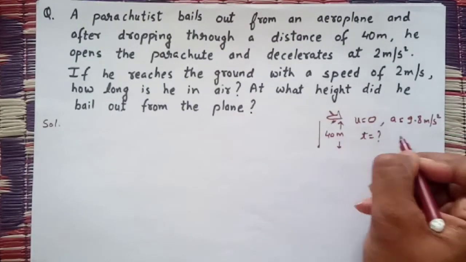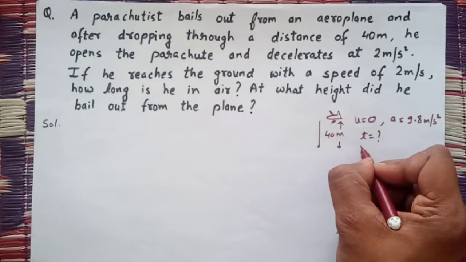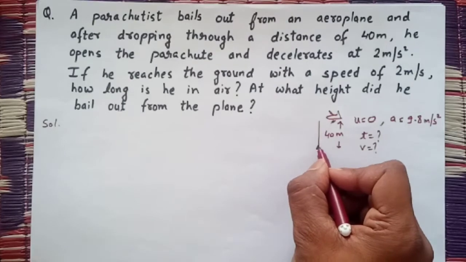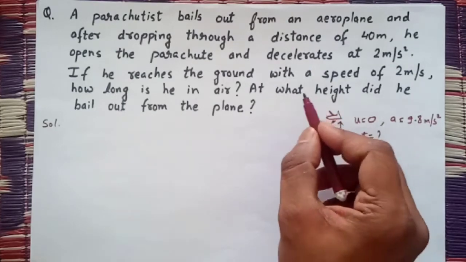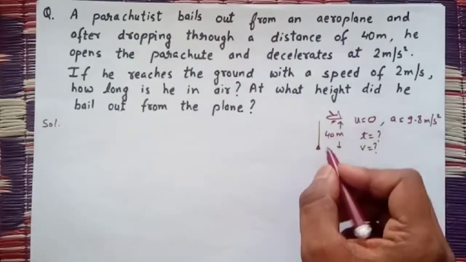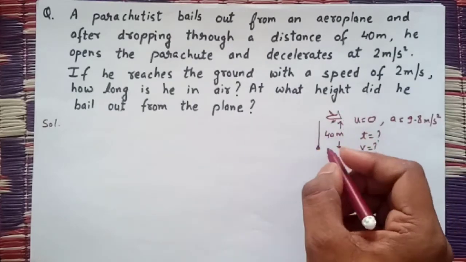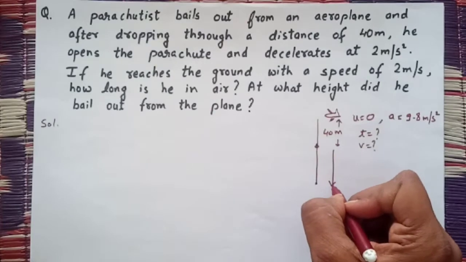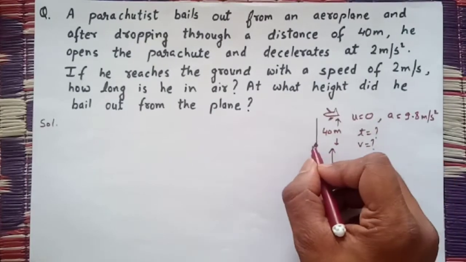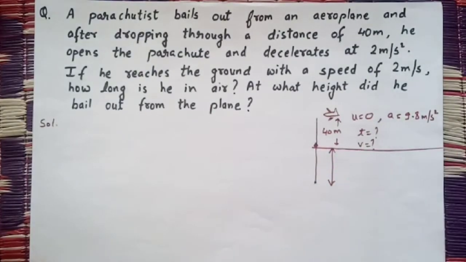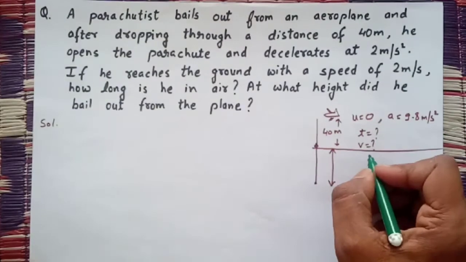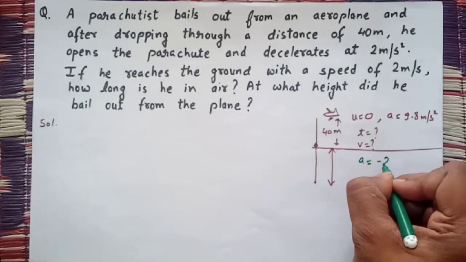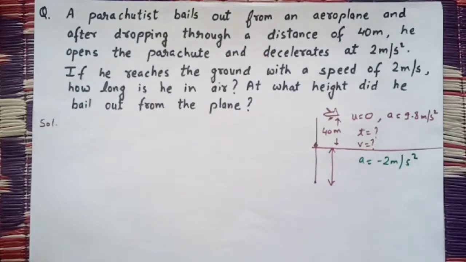Time is given? No. And final velocity is given? No. Now from this point he has opened his parachute. When the parachute is open, its speed will be decreasing. So for this distance, his speed is decreasing at retardation 2 meter per second square, so it will be minus 2 meter per second square.